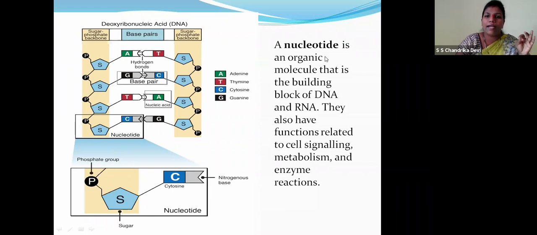So a nucleotide is an organic molecule that is the building block of RNA and DNA, right, children? They also have functions related to cell signaling, metabolism, and enzyme reactions. How does the enzyme reaction come in here, children? As I told you, not all proteins are enzymes, but all enzymes are proteins, right?